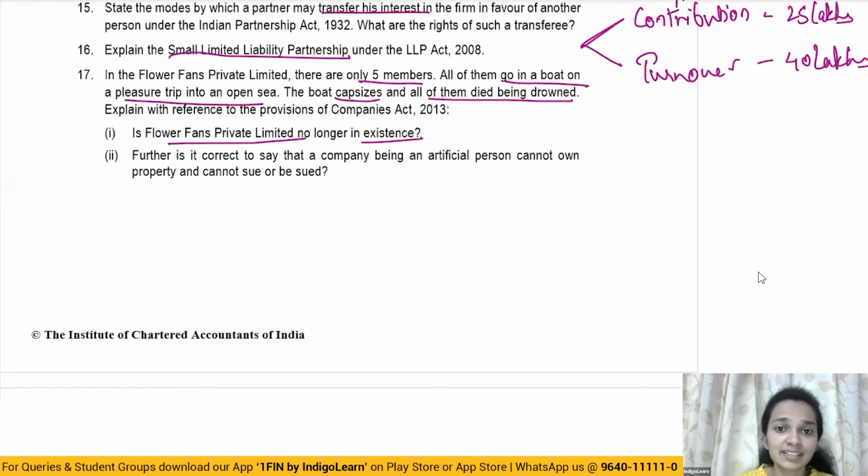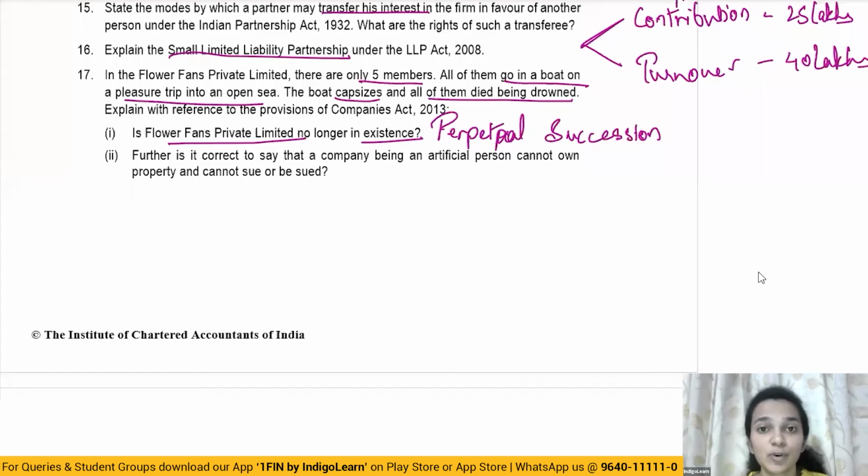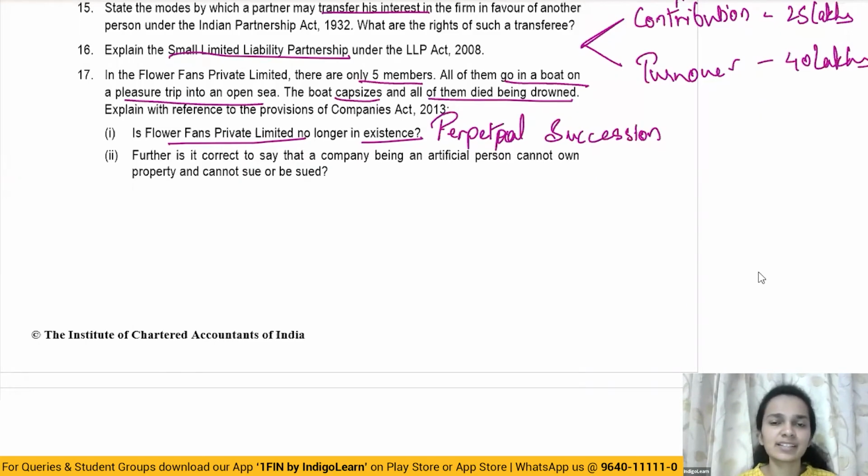The company is still in existence because the company enjoys perpetual succession. The members may come, members may go, but the company goes on and on. There's no end to the company unless and until it is legally wound up. So in this particular situation, the company enjoys perpetual succession, and just because all the members have died does not mean that the company will also lose its existence.